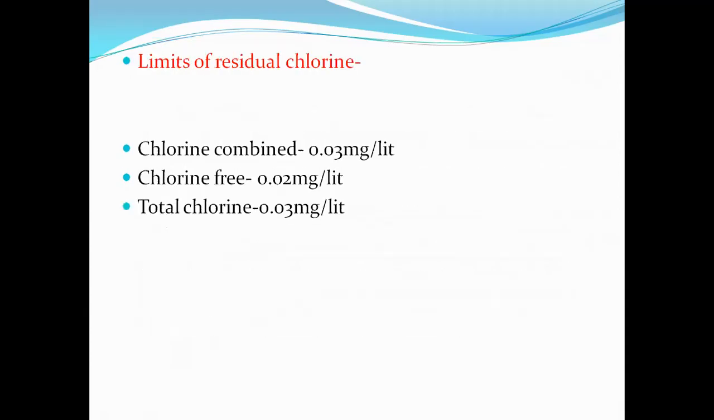Remember this. Then we discussed the limits of residual chlorine. What are the limits? When combined chlorine is present in water, it can be 0.03 mg per liter of water. When we add free chlorine to the water, it will be 0.02 mg per liter. When we add total chlorine into the water, it will be 0.03 mg per liter. Hope you all get the chlorination process and forms of chlorine.